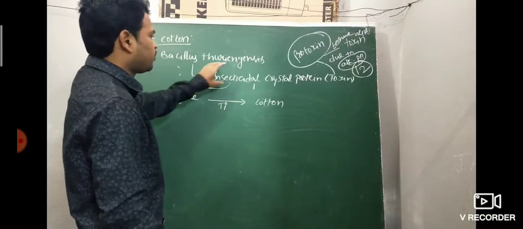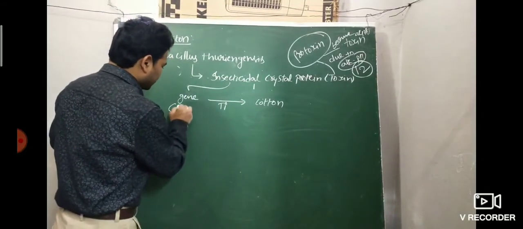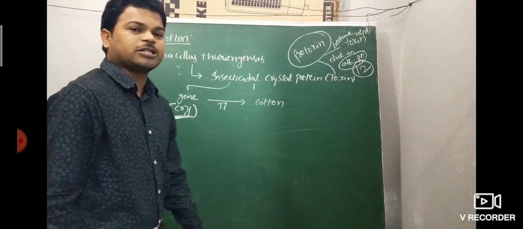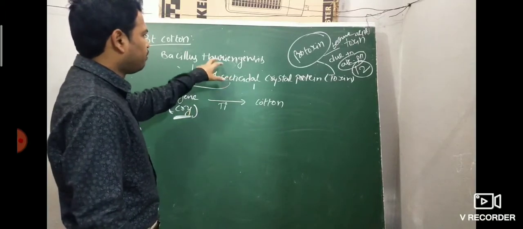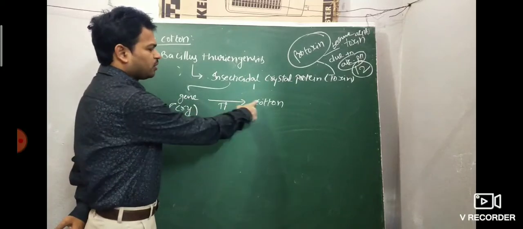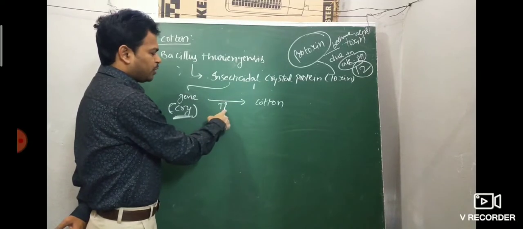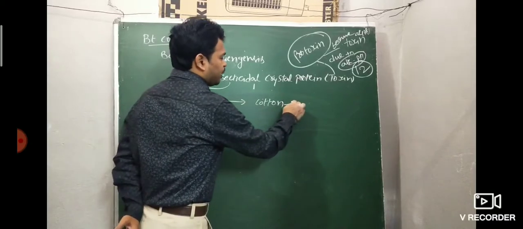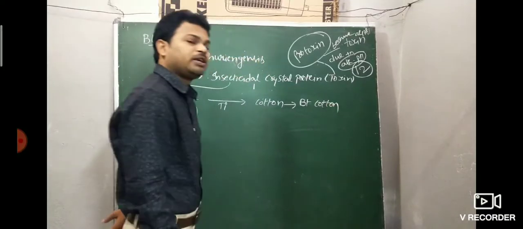The gene responsible for the insecticidal crystal protein is nothing but the cry gene. Very, very important. The cry gene is isolated from the bacterium Bacillus thuringiensis, and then transferred into the cotton plant through the Ti plasmid, the tumor-inducing plasmid from Agrobacterium tumefaciens. Then the cotton becomes Bt cotton, Bacillus thuringiensis cotton.